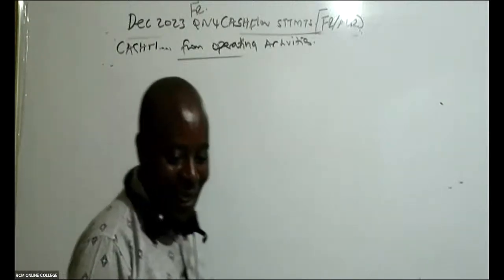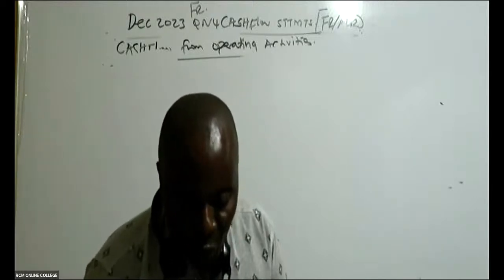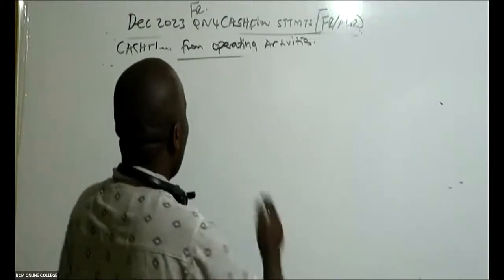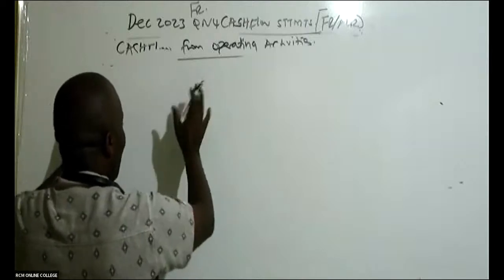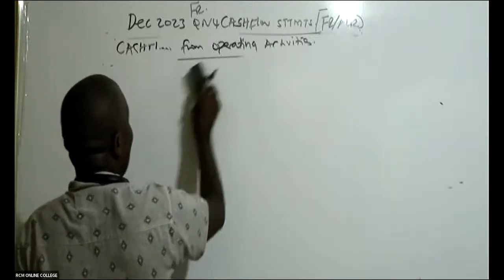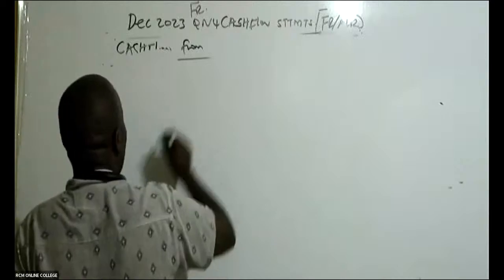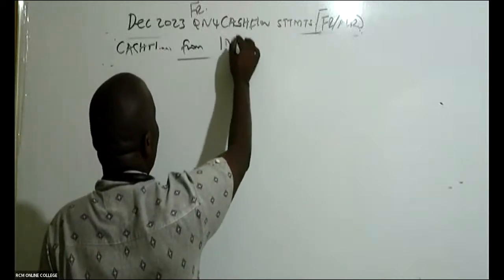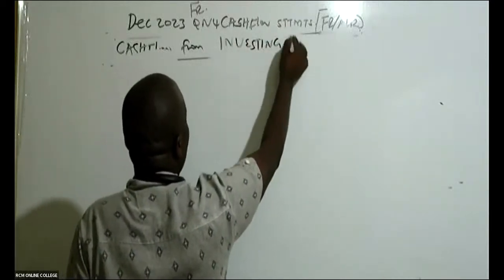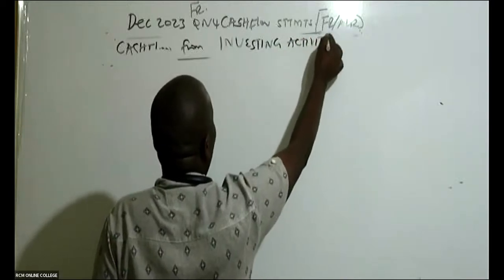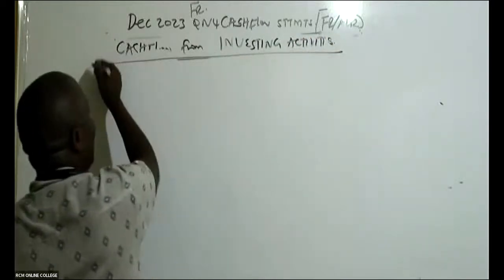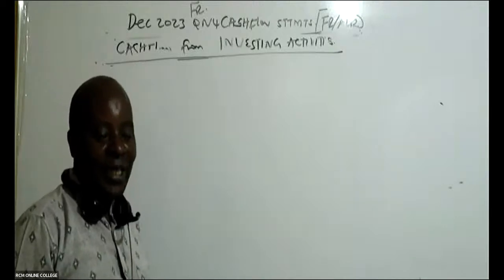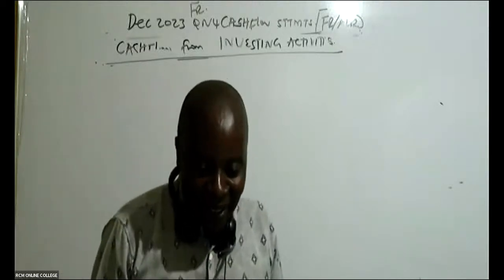All right. Now, ladies and gentlemen, we can now go to investing activities. So we are now through with the first part. Don't rub yours. Now come and mention there for Mwalimu, the second part is cash flow from investing activities. Normally for financial reporting, the cash flow statement is a very useless statement.